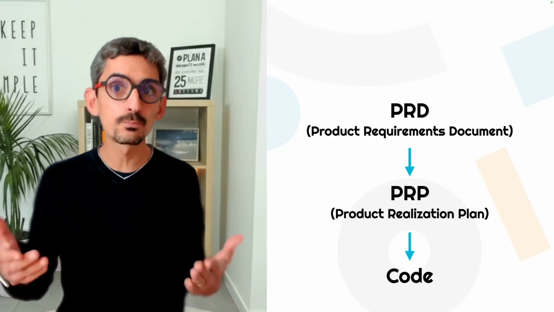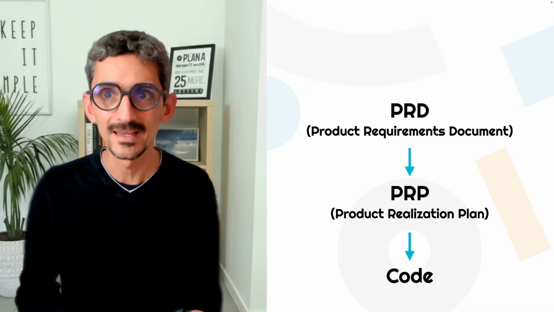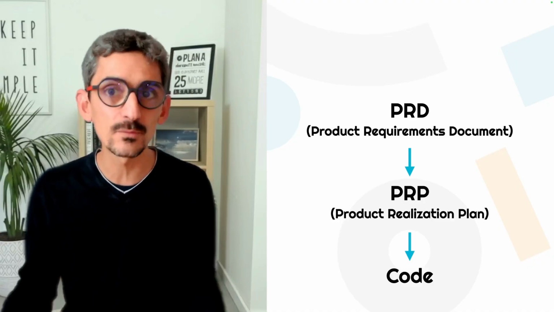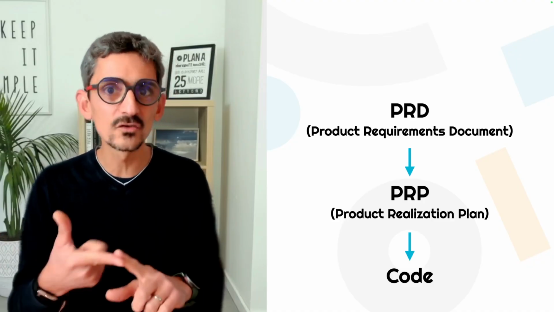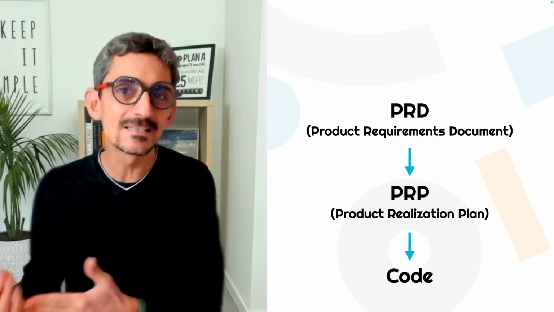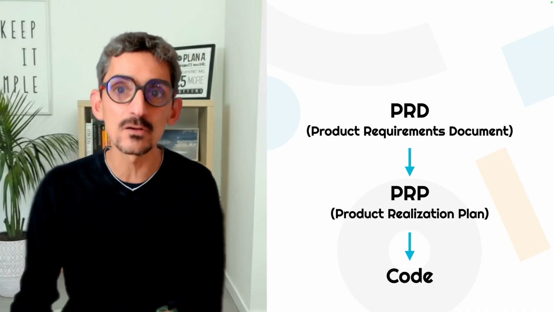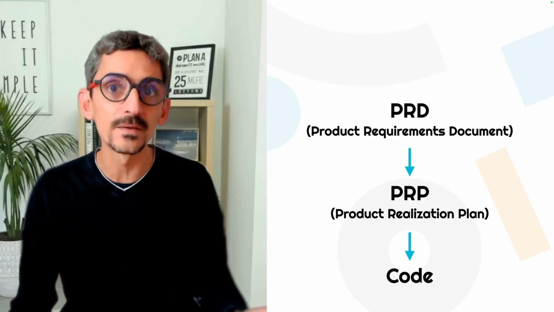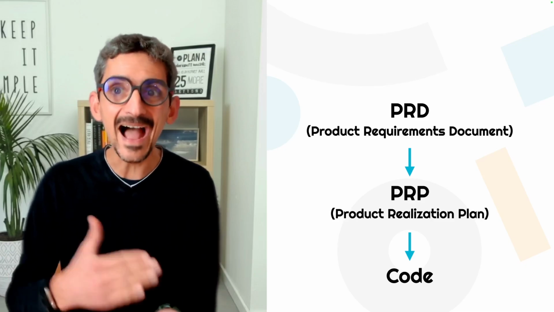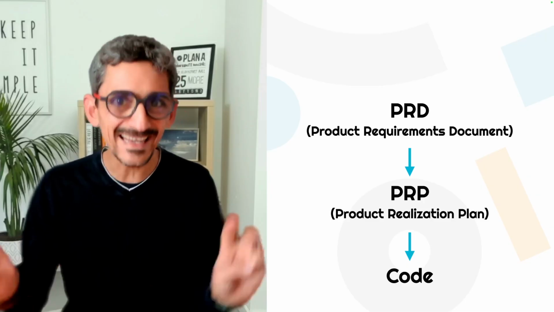And that's why we create 2 documents, the PRD and the PRP. The PRD is the product requirements document. It defines what needs to be built. It's a high-level description. Who is it for? What's the outcome? And what's the user workflow? Then out of this PRD, the AI can generate what we call a PRP, a product realization plan, which defines how it will be built technically.